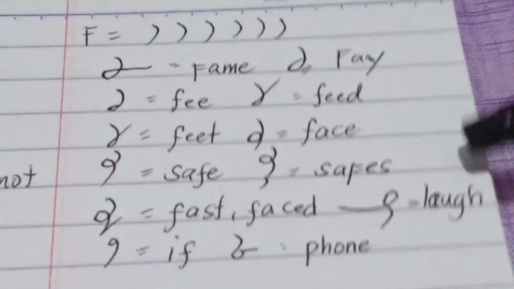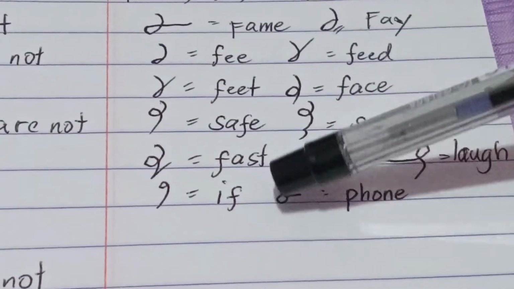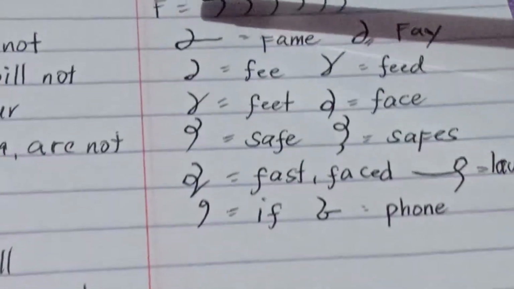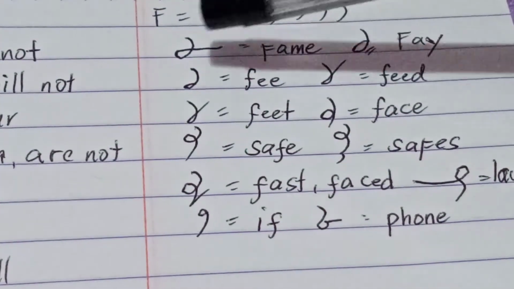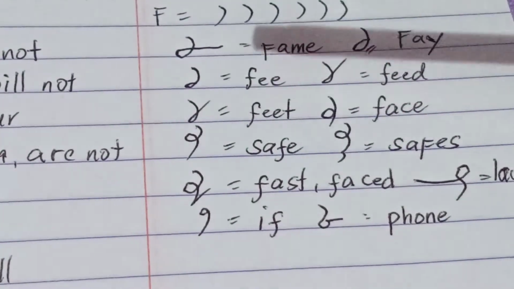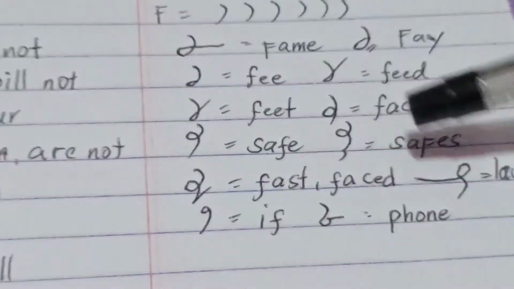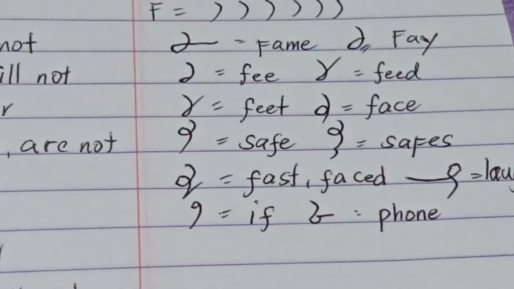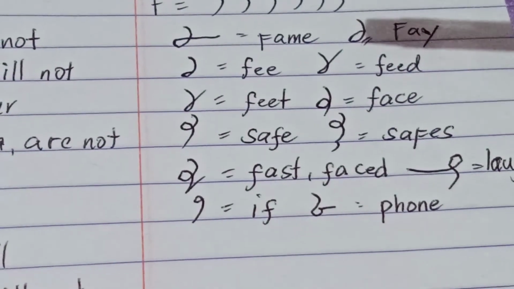L-A-F, laugh. E-F, if. F-O-N, phone. So these are fame, Faye, fee, feed, feet, face, safe, safes, fast, faced, laugh, if, phone. So these are the examples of words with the F sound.